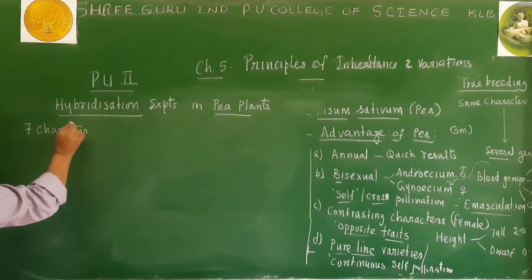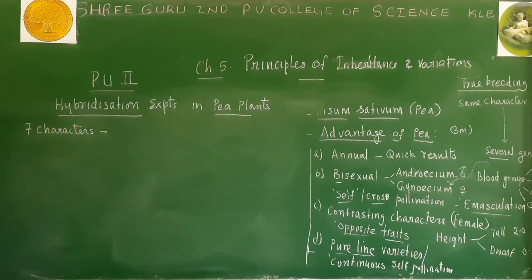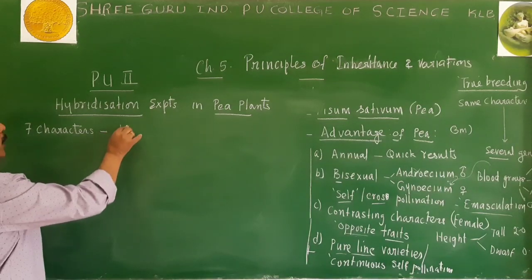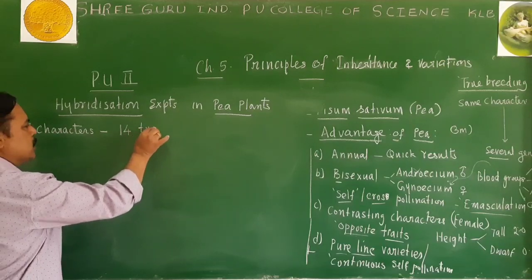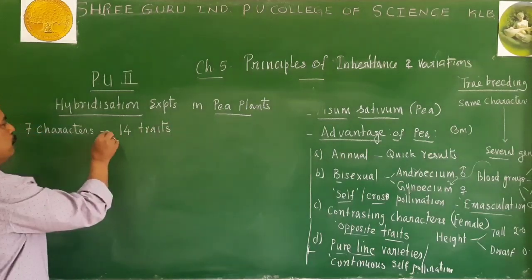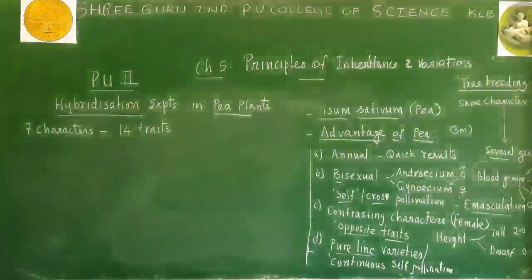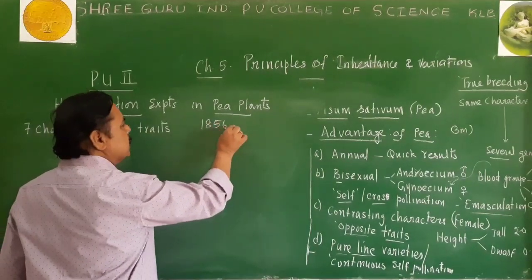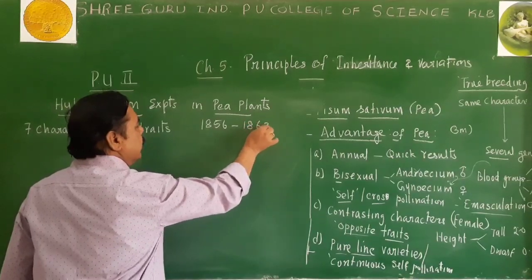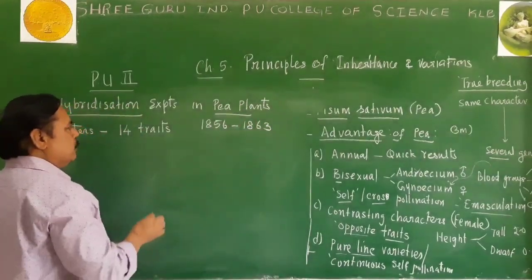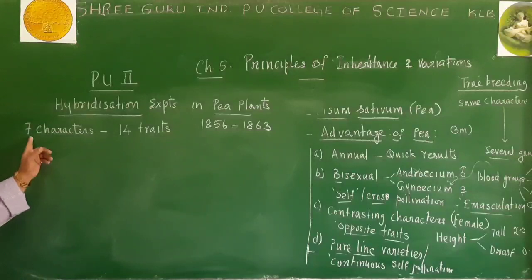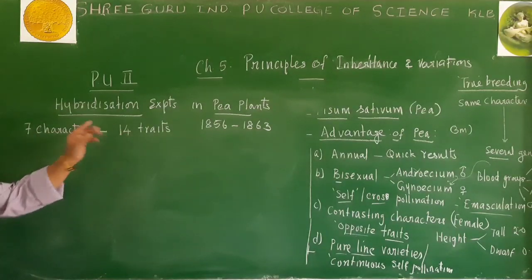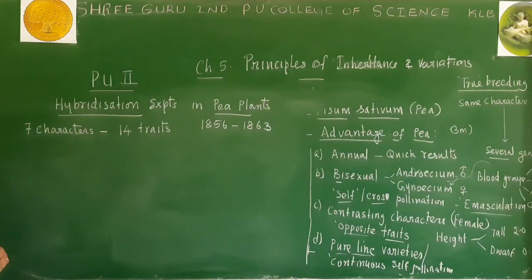Each character was exhibiting 2 opposite traits. So, 14 traits were studied by Mendel in the pea plant during his experiment. That is, from 1856 to 1863, around 7 years, he studied 7 characters and 14 traits in the pea plant or